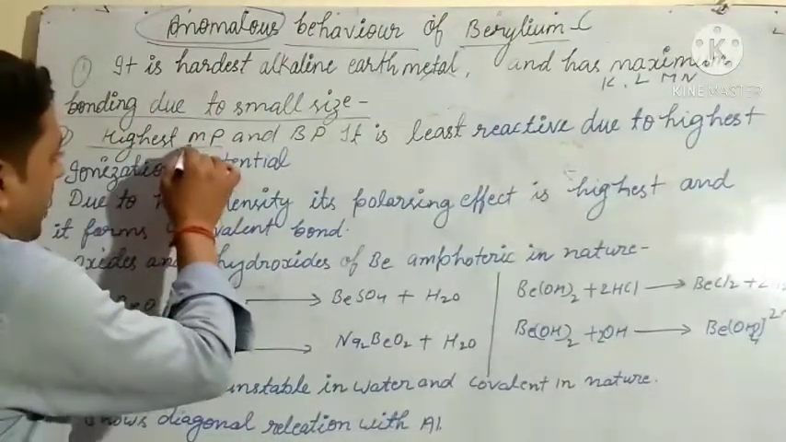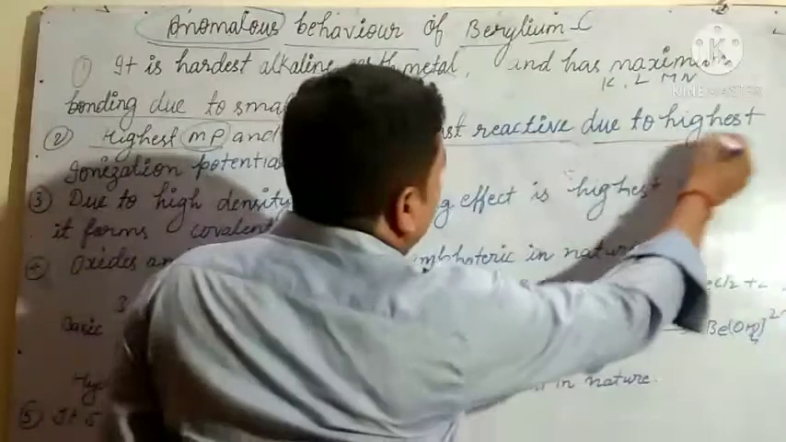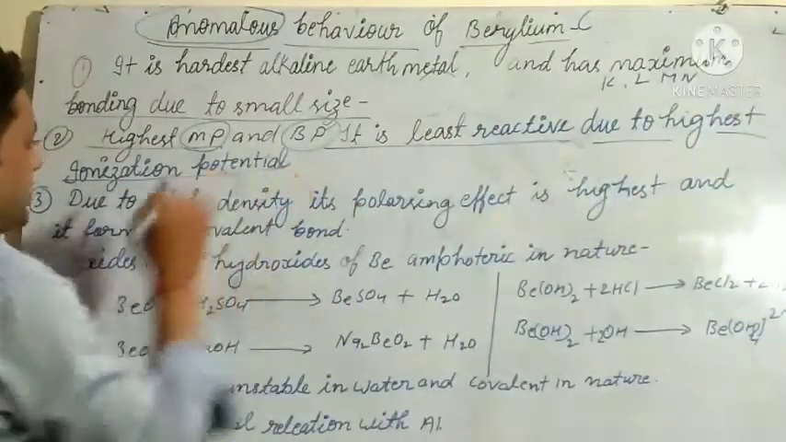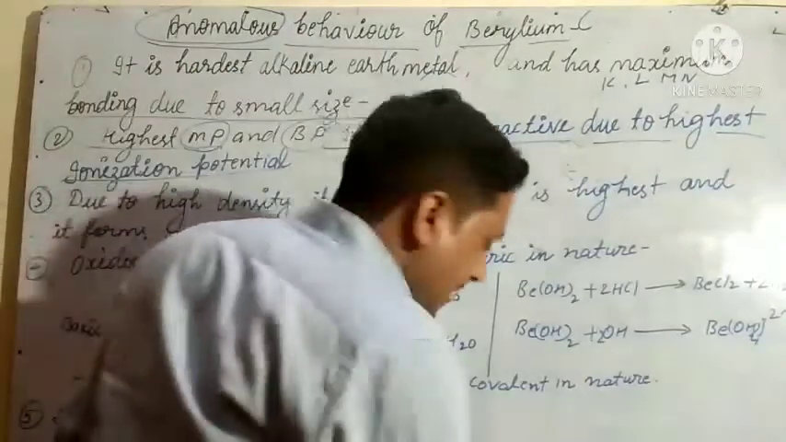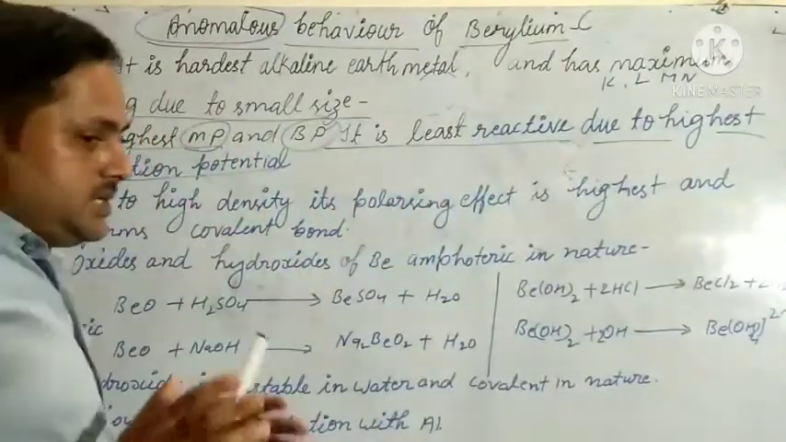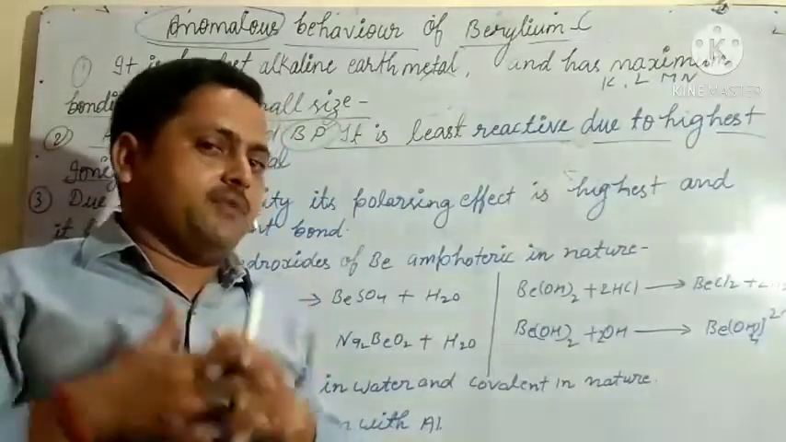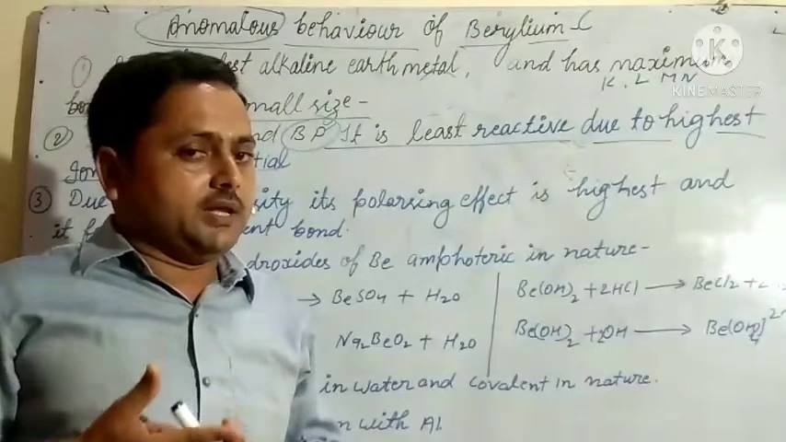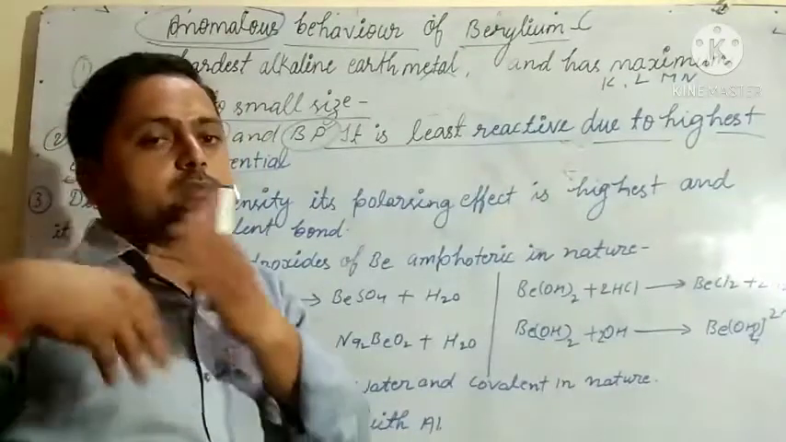It has the highest melting point and boiling point. It is least reactive due to the highest ionization potential. You know that ionization potential is affected by many factors, but among them one factor is the number of shells. If the number of shells increases, the ionization potential decreases.